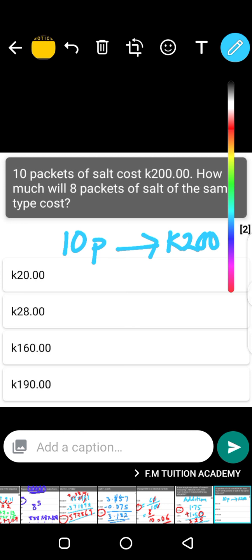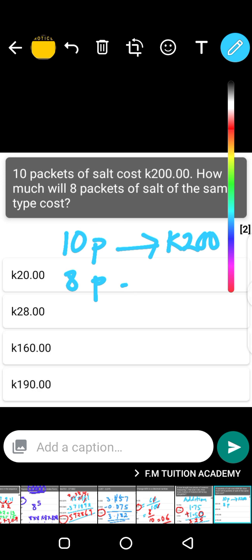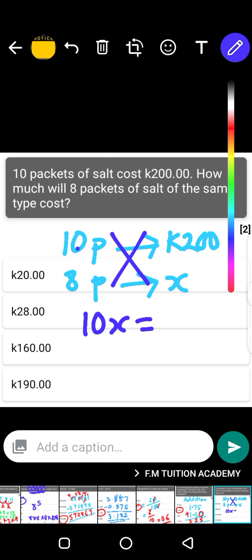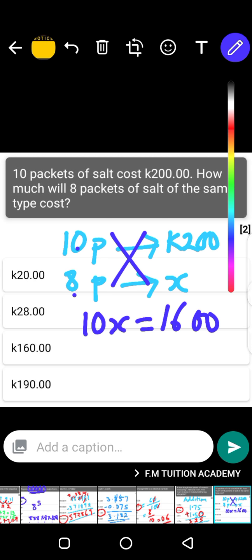Okay. What about 8 packets? It will cost X. We do not know. This is an arrow. So what do you do? You cross multiply like this. So you say 10 times x, it will become 10x is equal to 8 multiplied by the 200 on top there. It becomes 1600, like this. Okay, then when you reach here,